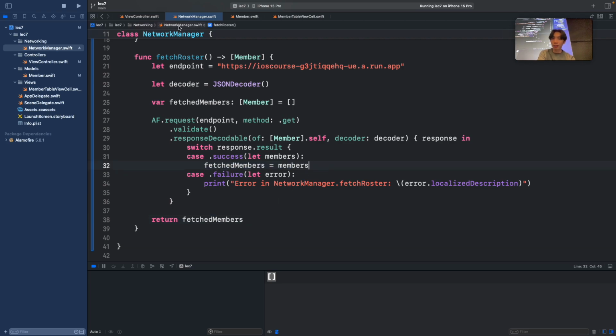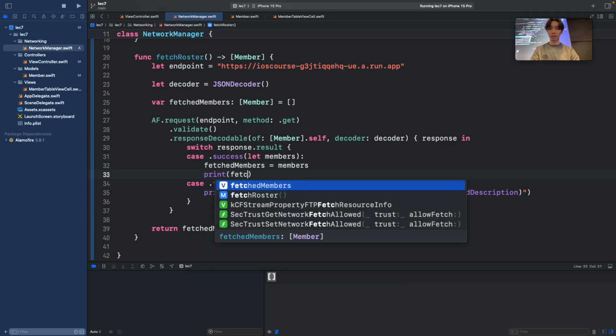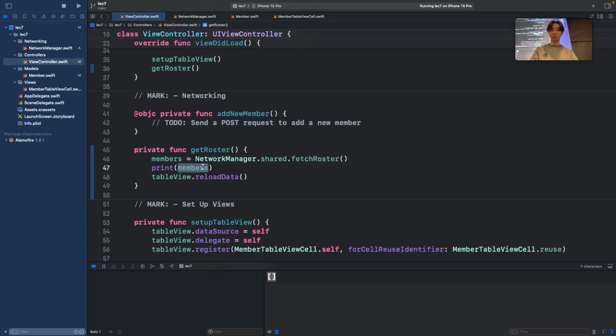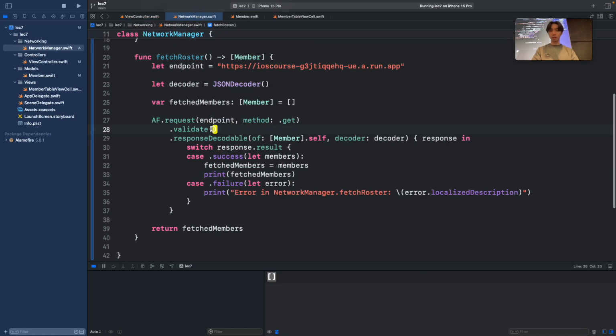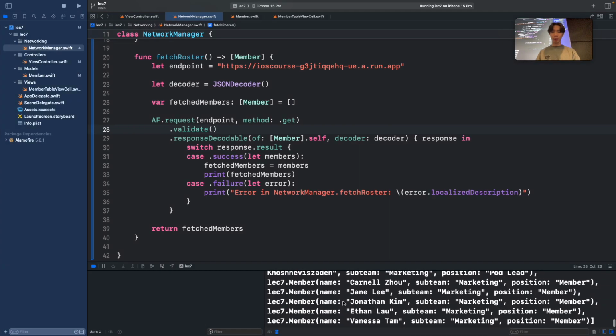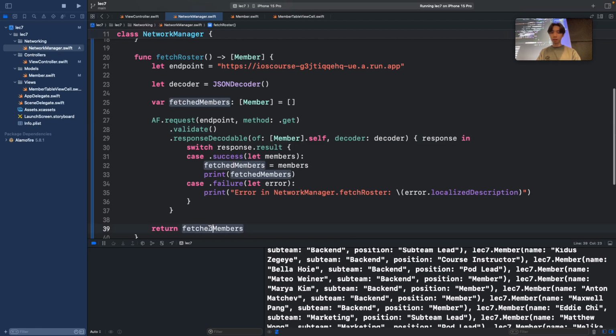Okay, so that's weird. Let me try something, right? Let me try to print fetch members here, and then comment or remove this line. So hopefully, printing fetch members does give us the members that we want. Okay, let's check. Oh, it does, right? It gives us the members that we want. But for some reason, when it returns this fetch members, it returns an empty array.